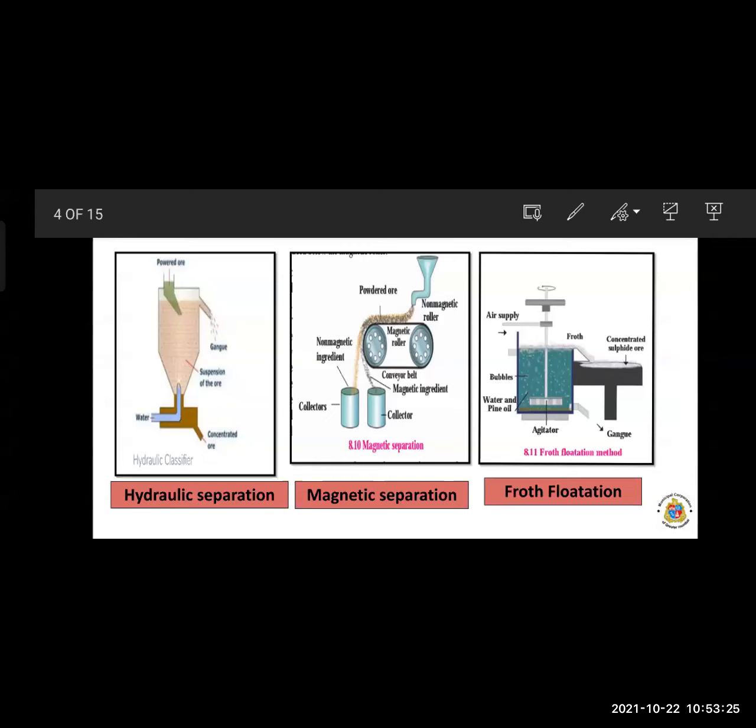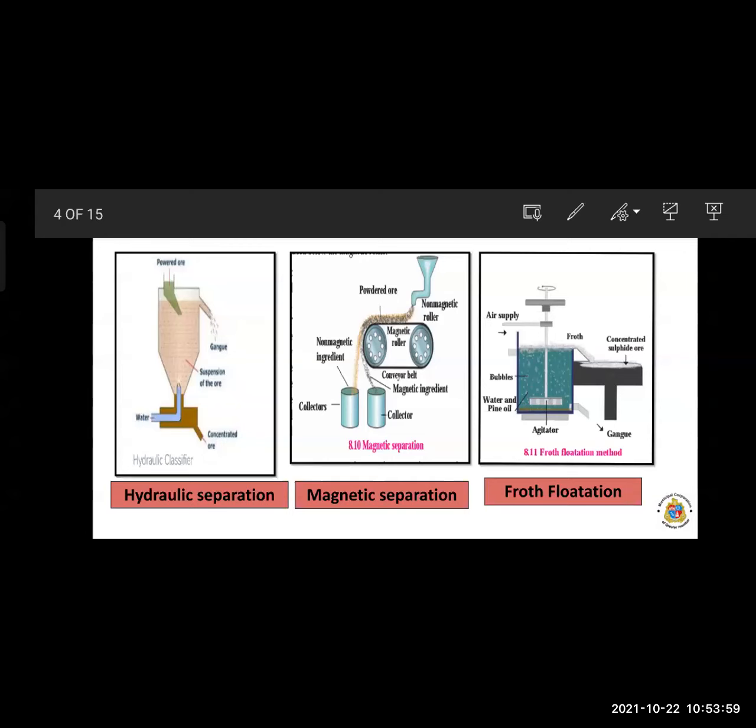Okay, so magnetic roller and non-magnetic roller. So this is the important point and an example of this magnetic separation method. This is the cassiterite, a tin ore which can be separated. So it contains mainly non-magnetic ingredients, stannic oxide, and magnetic ingredients, ferrous tungstate. So these are separated by the electromagnetic separation method.